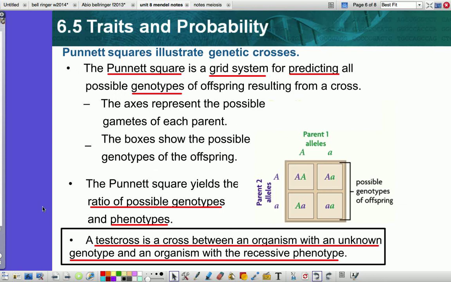Next slide. Punnett squares. Remember the Punnett squares. Okay, when you were in middle school, you did monohybrids. We are going to look at monohybrids, dihybrids, and trihybrids. So you're probably starting to remember this.